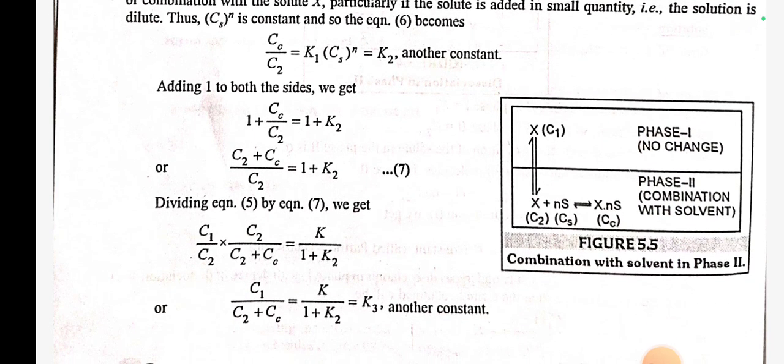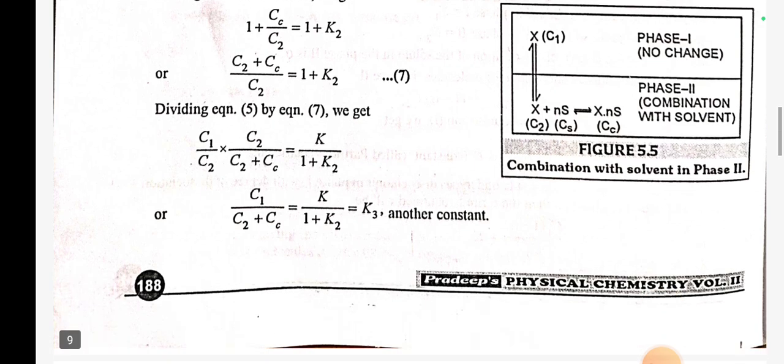Adding 1 to both sides, we get 1 plus Cc by C2 is equal to 1 plus K2, or C2 plus Cc by C2 is equal to 1 plus K2. Dividing the two equations, we get C1 by C2 into C2 by C2 plus Cc is equal to K by 1 plus K2. So C1 by C2 plus Cc is equal to K by 1 plus K2, which is equal to K3, another constant.